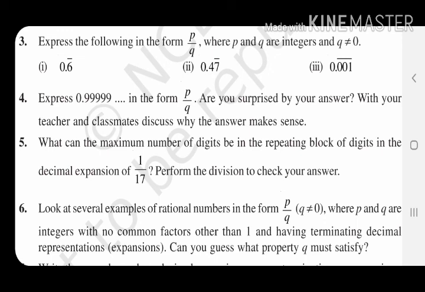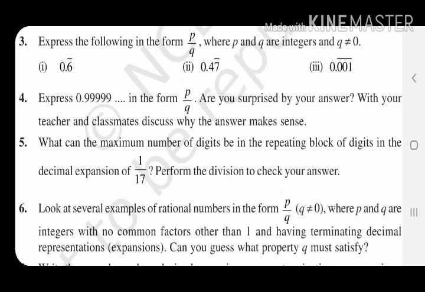Then we will move to question number 4, and it is saying if we convert it automatically, how many nines are there? I observe there are, I think, 5 nines. So in the numerator I will write all the digits. That means 5 nines in the numerator, and in the denominator I will check on how many numbers there is bar.